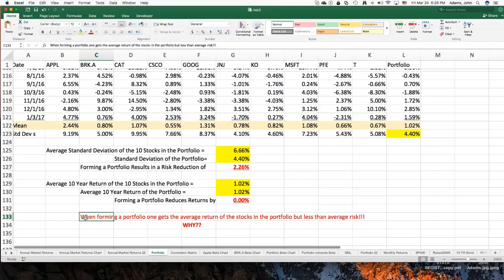That's as close as we're ever going to get to a free lunch in economics. But why? What is causing this?